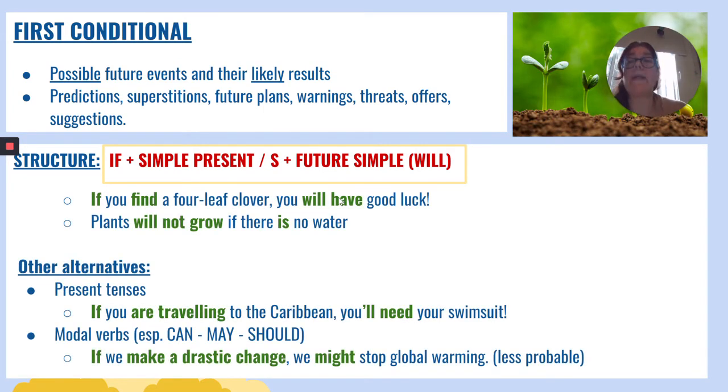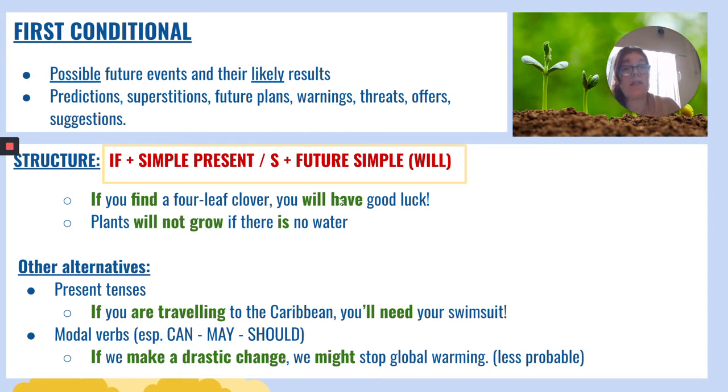Here you have more examples. If you find a four-leaf clover, this little plant that has generally three leaves. Well, if you find one that has four, you will have good luck. Plants will not grow if there is no water. In this case, I have changed the order, and instead of starting with if, I am starting with the second clause. Other alternatives are using the present continuous. If you're traveling to the Caribbean, you'll need a swimsuit, probably a sunblock as well.